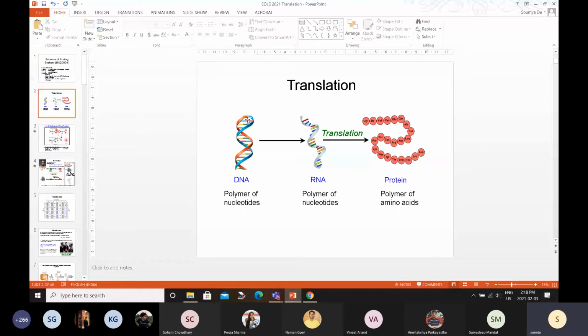In this case, all the monomers make a polymer. These monomers are nucleotides in case of DNA and RNA, and the monomers in case of proteins are called amino acids. So these are all linear polymers. There is no branching, even though in case of proteins we will see that there are third functional groups, but you will not get any branching from those third functional groups.